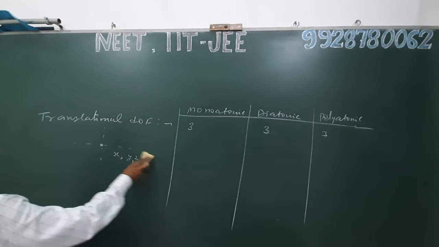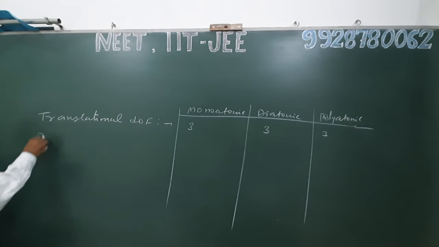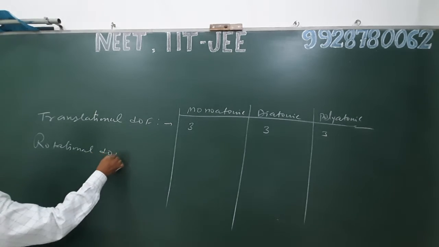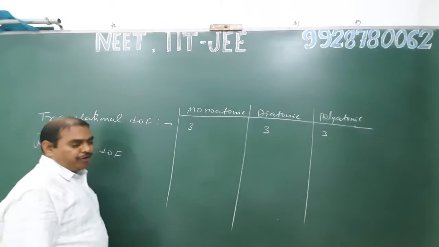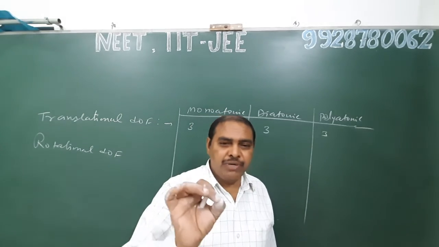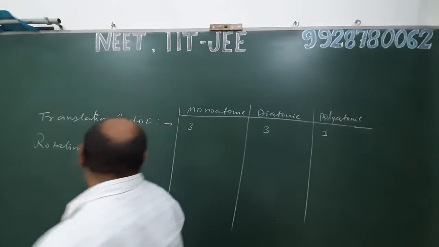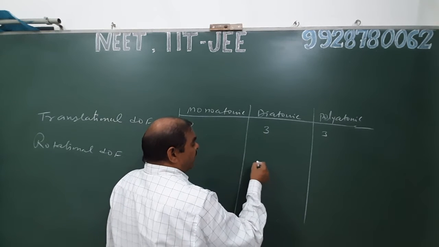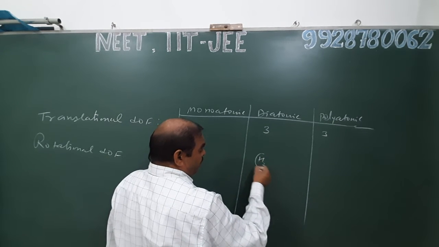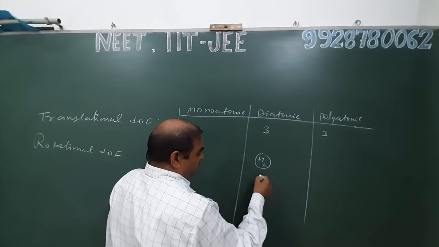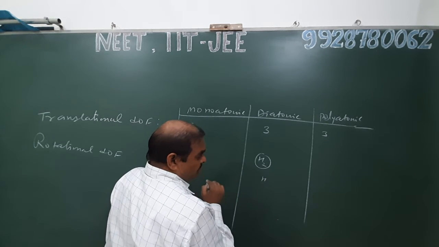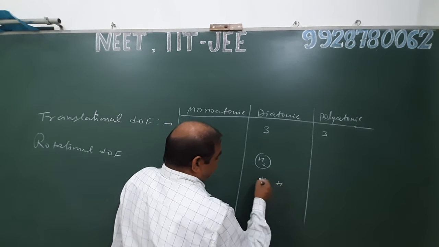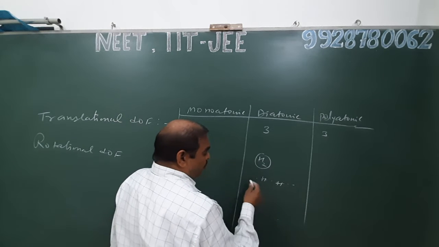Second degree of freedom is rotational. For rotational degree of freedom, the molecule must be diatomic or polyatomic. All diatomic molecules are linear. For example, in case of H2, the two nuclei lie along one axis.